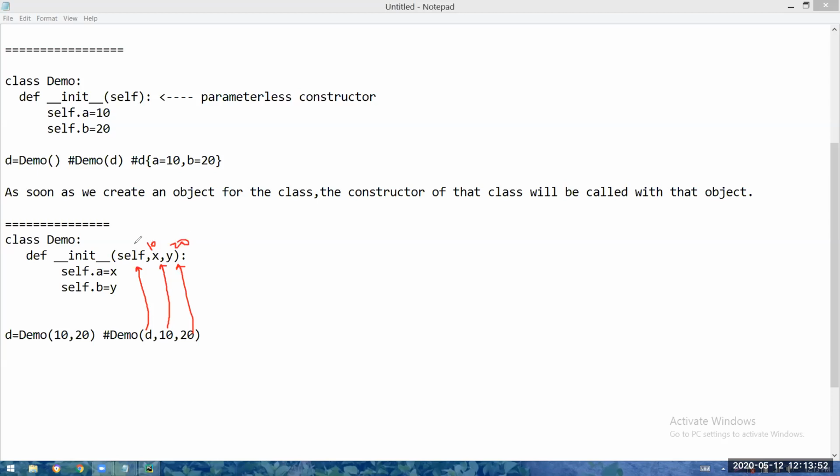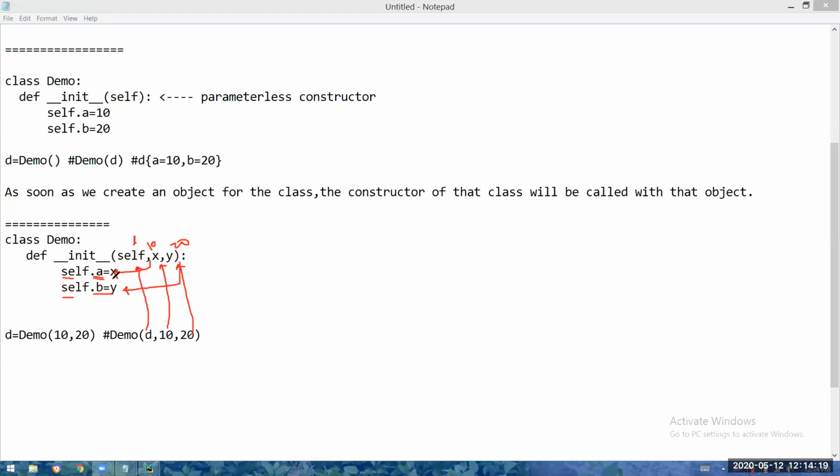So self means d. In the d object, you are creating a variable a and assigning 10, and in the d object, you are creating a variable b and assigning 20. Understood? Whenever you create an object, the constructor of the class will be called with that object. So here d, here 10, here 20.